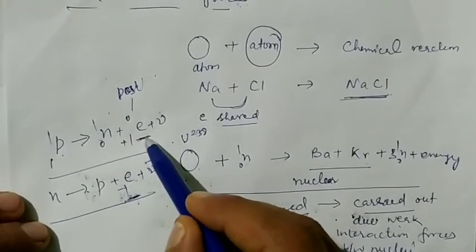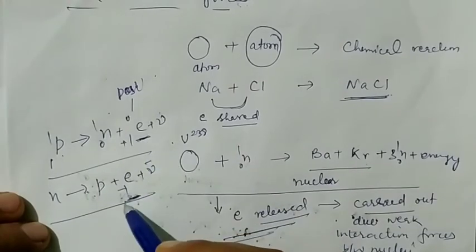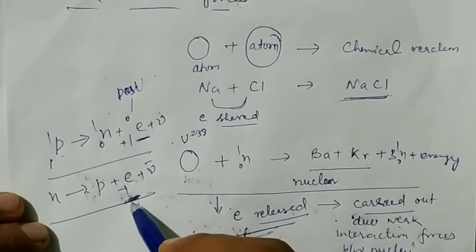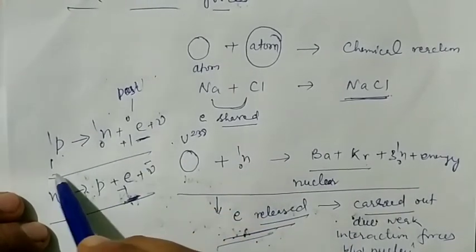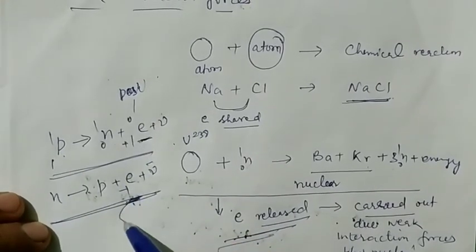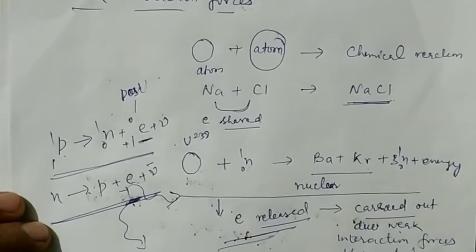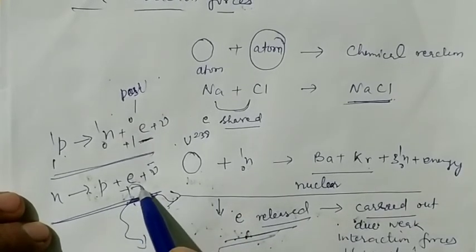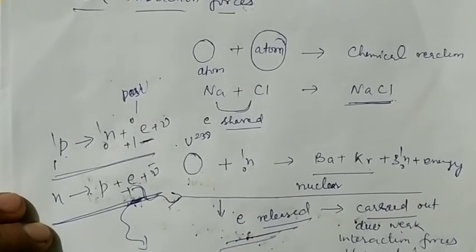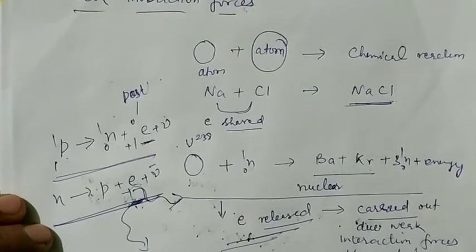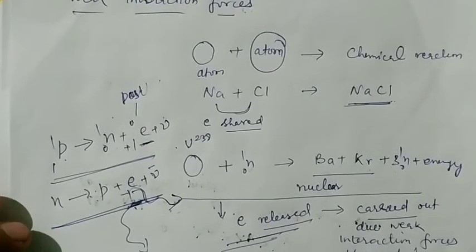The positive electron is known as a positron and the negative electron is the electron itself. So during this nuclear reaction, the electron is released. This type of reaction takes place because of weak interaction forces.